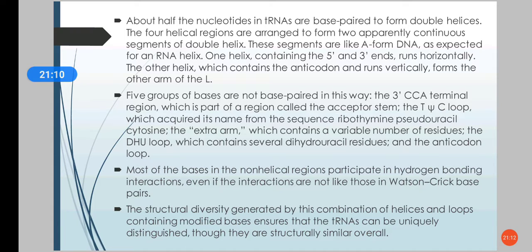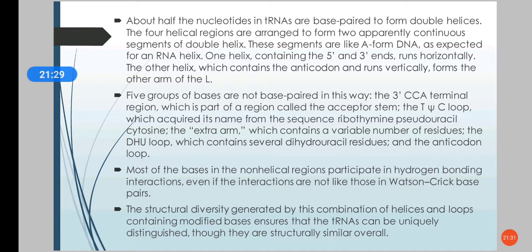But there are some bases that are not base paired in this way. There are actually 5 groups of bases that are not base paired in this way. They are the 3' CCA terminal region, which is called the acceptor stem.